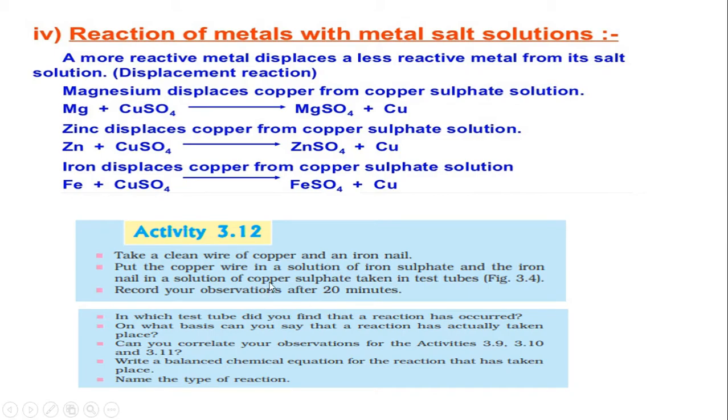Similarly, if you take an iron nail in copper sulfate, we know very well that iron is more reactive than copper. So iron displaces the copper. The product formed will be ferrous sulfate, and the color changes from blue to green. What is the type of reaction? It is a single displacement reaction, because the more reactive element displaces the less reactive element from its salt solution.